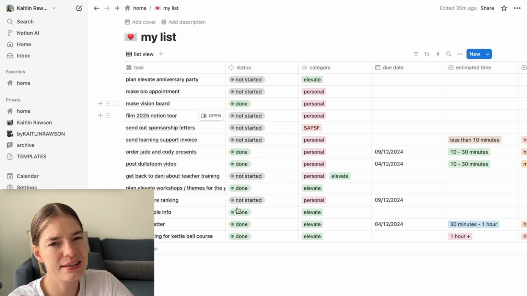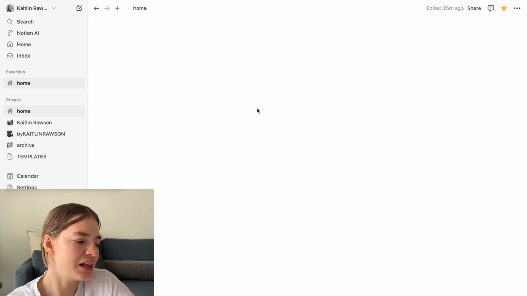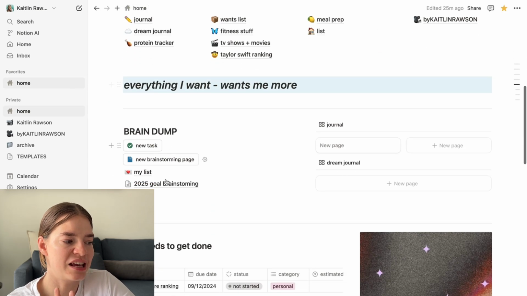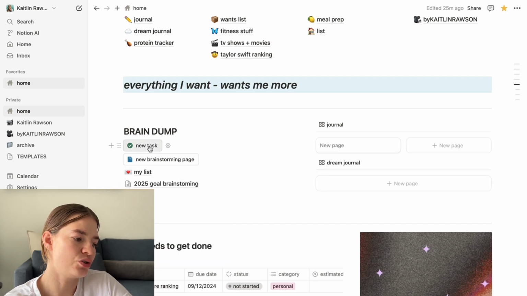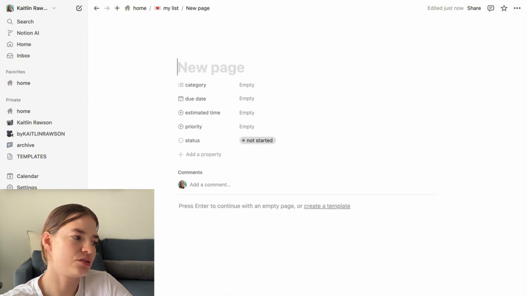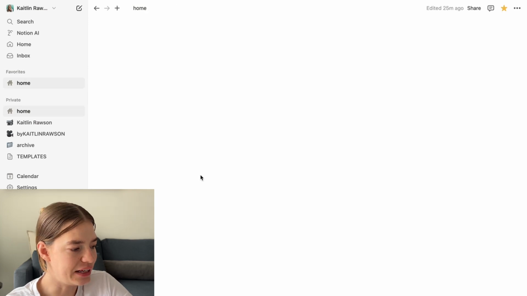I'll probably organize this master database a little bit better, because you'll see there are some things that are done here that obviously I don't need to be keeping track of, but that's because I don't actually go into this. This is just a place for the list to exist. This button creates a new task for the list, so then I can open that and set up my new task. And then where I actually have a look at these is over here.